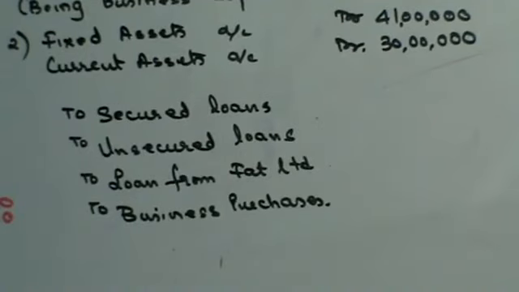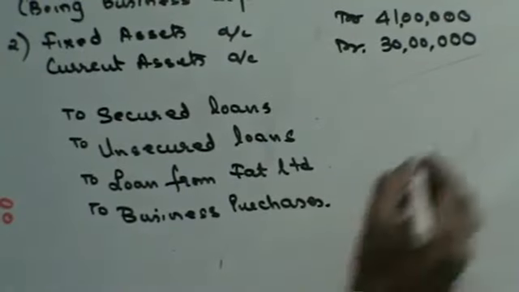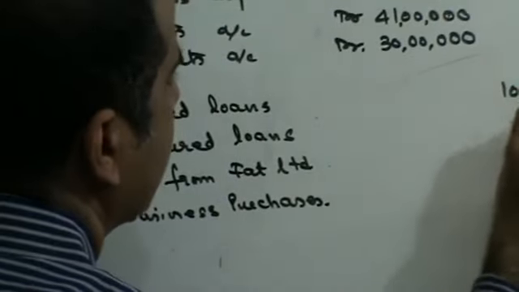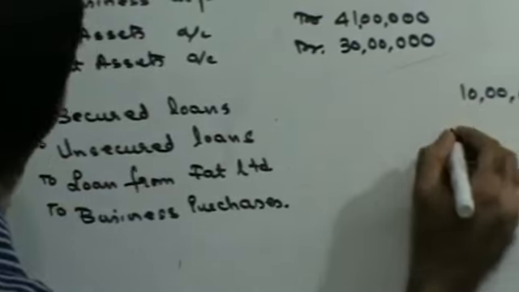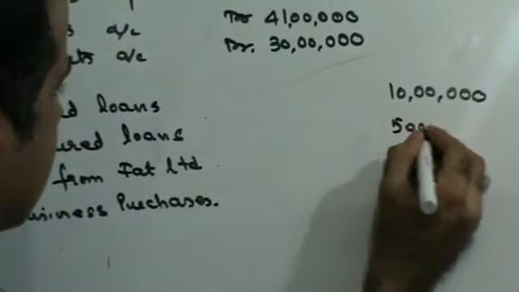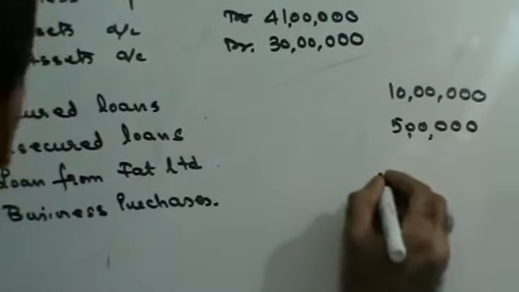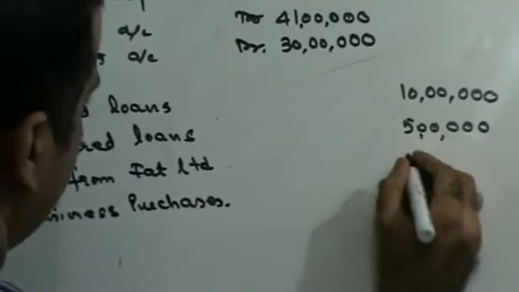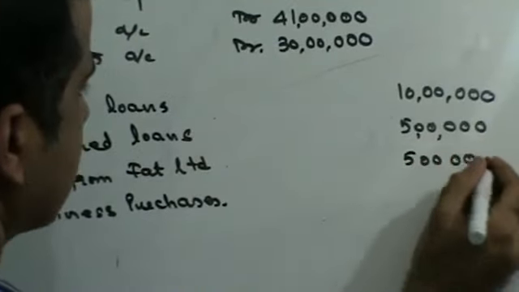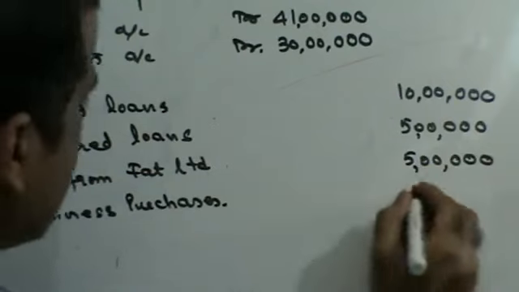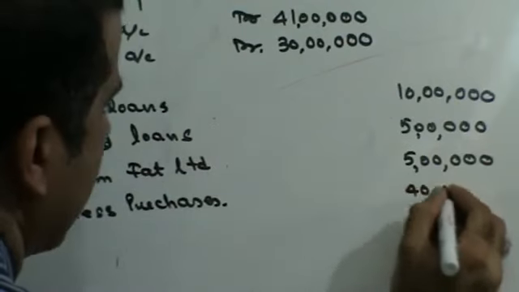Current assets are 30 lakhs. Secured loans are 10 lakhs. Unsecured loans 5 lakhs. Loan from FAT Limited 5 lakhs. Business purchase we know is 40 lakhs.